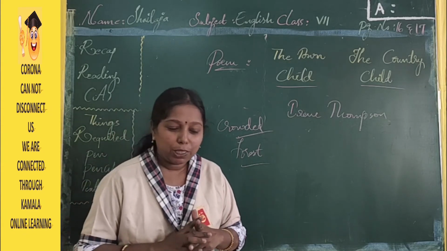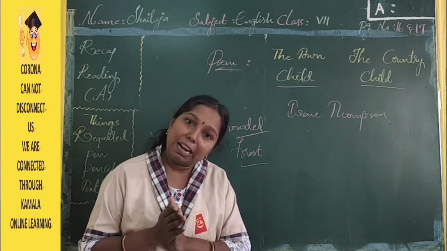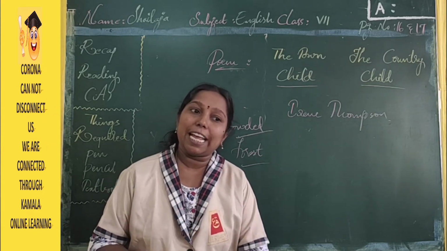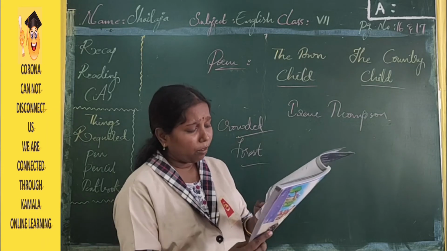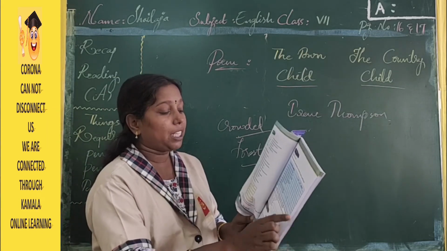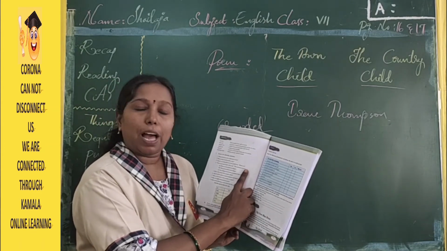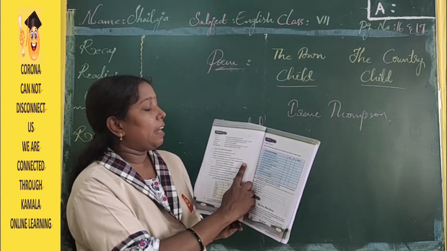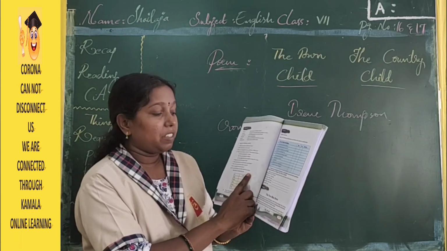Understood, students? So this is the poem, and it shows the difference between a town and a country, and how the children express their feelings. You have understood in this lesson. And if you come to page number 18, friends, here you have a glossary. See here, there are meanings which are related to the poem.